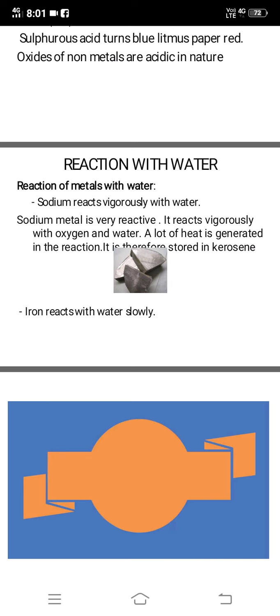Sodium is a metal. It reacts vigorously with water. Vigorously means it's too quick. The reaction is too quick, and if you put sodium in water, it will burst. So a lot of heat is generated at that time. So sodium metal is very reactive and it reacts vigorously with oxygen and water. Even with oxygen also, sodium reacts vigorously.